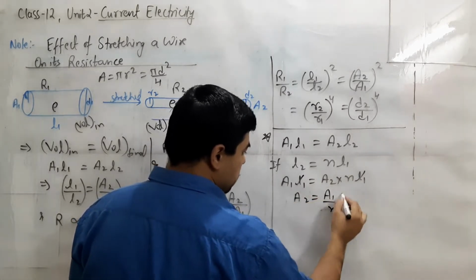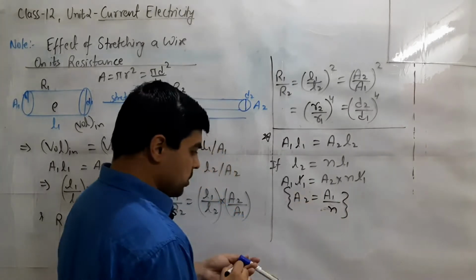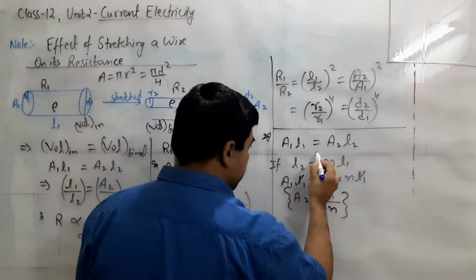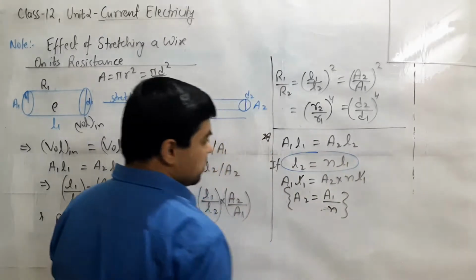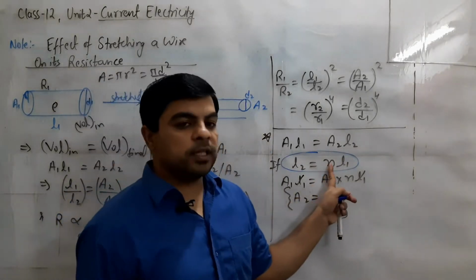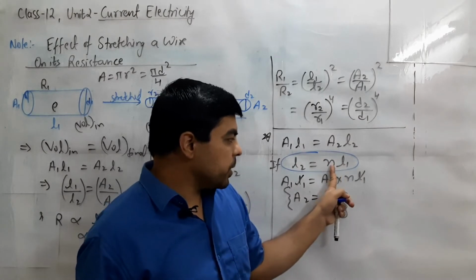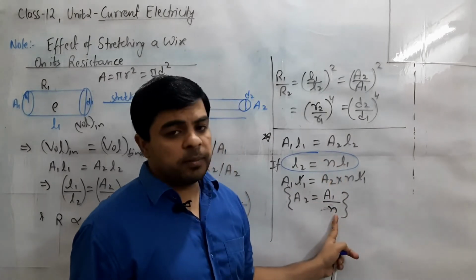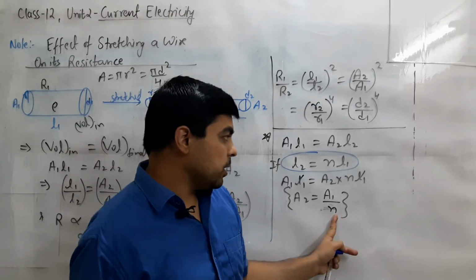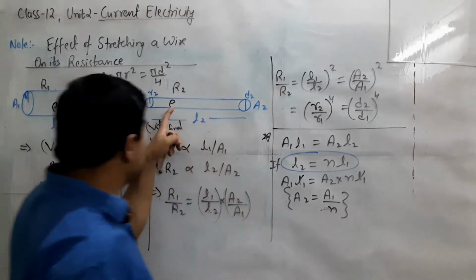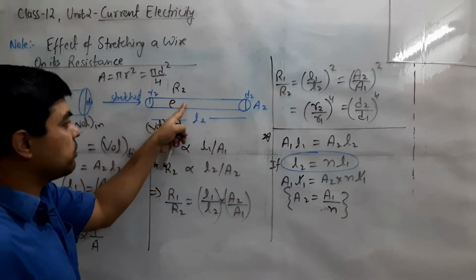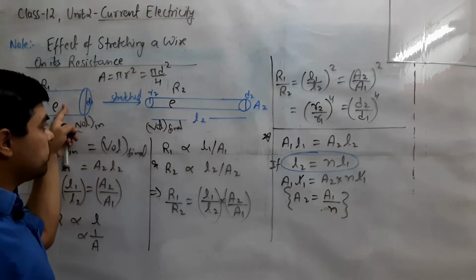So here this is the important relation which we have to take care of: during stretching, the factor in multiplication with length for final with respect to initial will be in division with area. If we are compressing the wire, it will be vice versa, meaning initial will be of this shape and final will be of this shape.